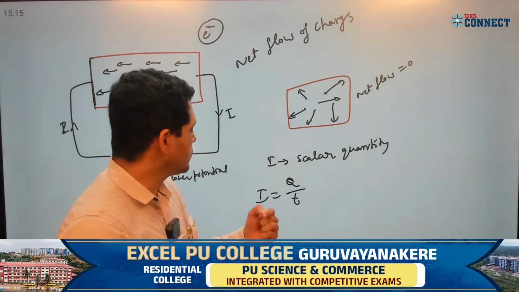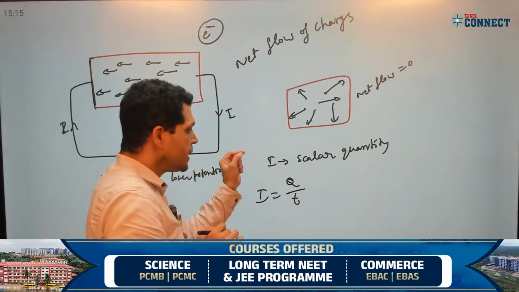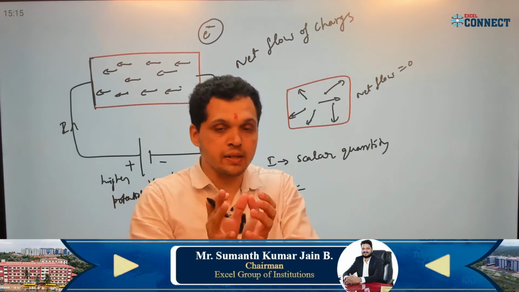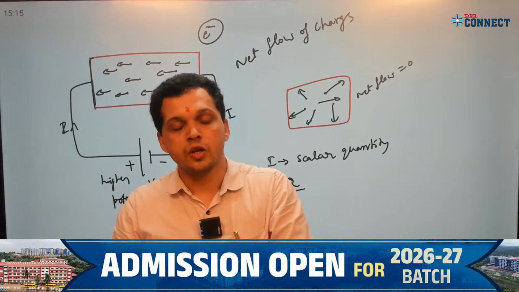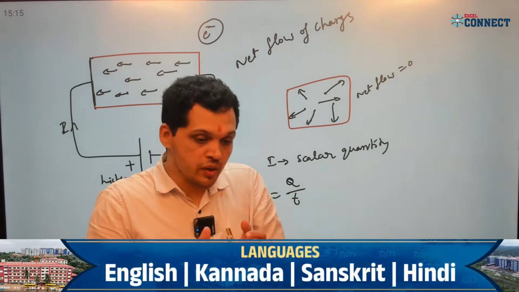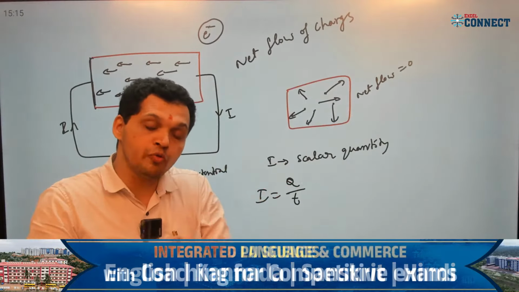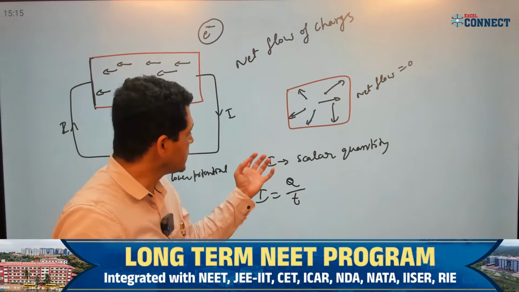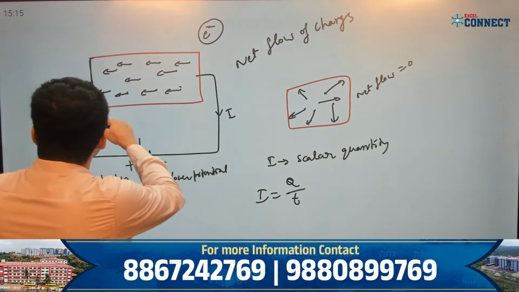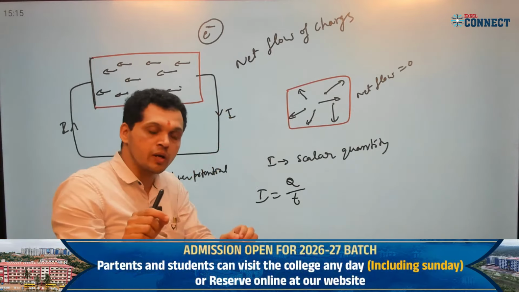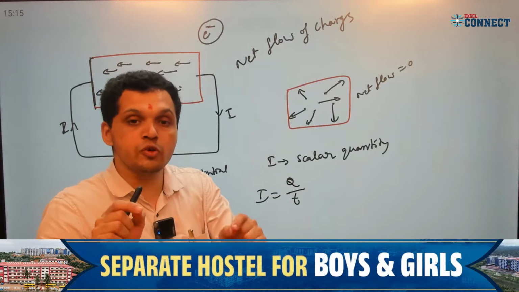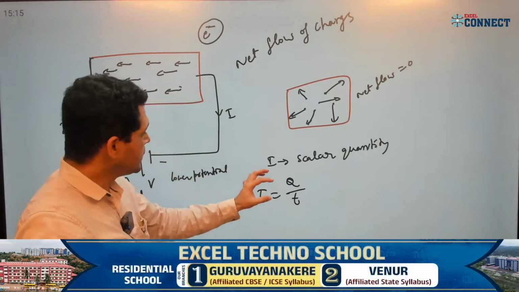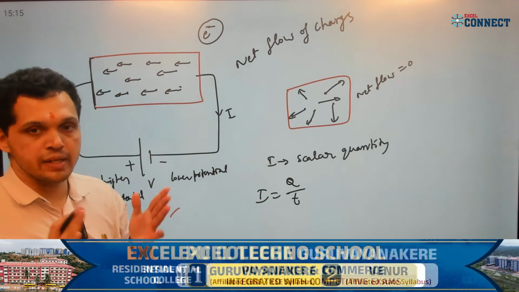And another concept is there: even though we represent a direction here, it does not follow the law of vector addition. Vector has its own law, the law of vector addition. If this electric current followed the law of vector addition, then only we could say it is a vector quantity. But electric current, even though we represent a direction here, does not follow laws of vector addition. Because it does not follow laws of vector addition, we say it is a scalar quantity. It is not a vector quantity.